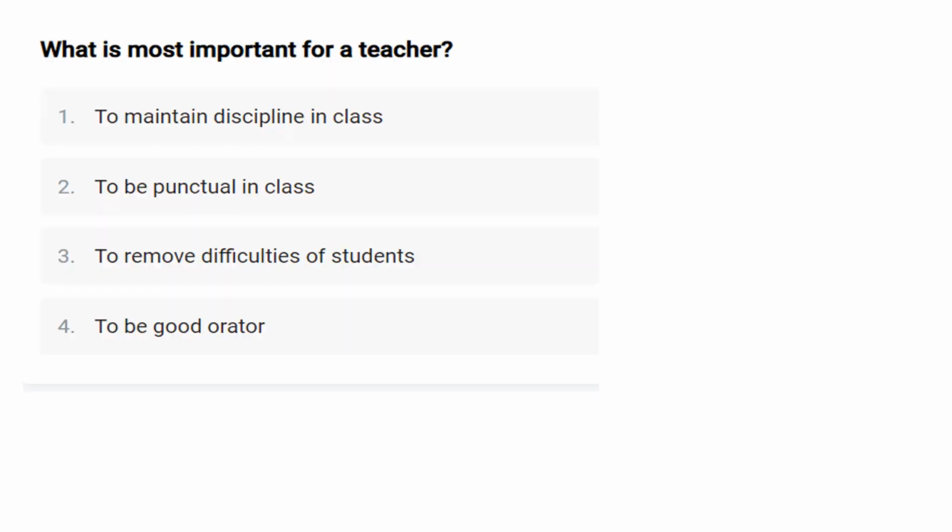What is the most important for the teacher? So in this question they ask you which is the most important for a teacher. The first option is to maintain discipline in the class. Second, to be punctual in the class. Third, to remove the difficulties of the student. And the last one is to be a good orator.